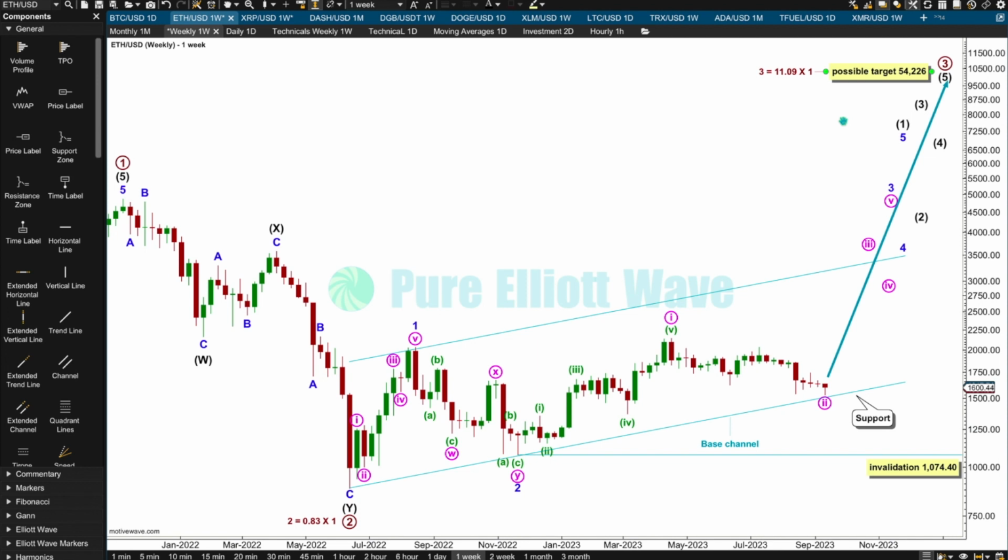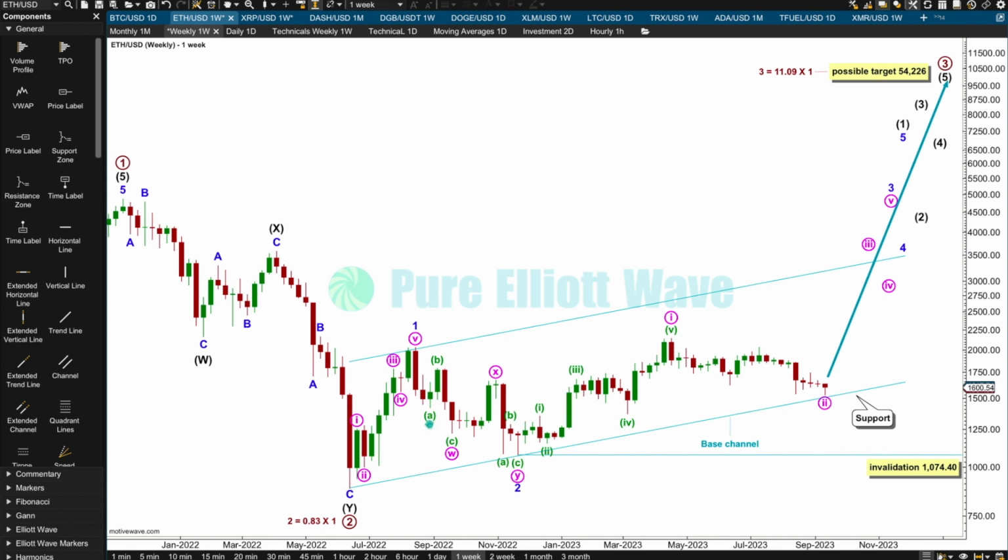I want to use the same approach for all of these markets, for these third waves, and so my targets come with a huge caveat, a bucket load of salt, and I'm not using them for my own investing purposes. I'm only putting them out there as possible ideas of where these markets could go, just to get a general idea. That's all they are. So if primary 3 reaches 11.09, the length of primary wave 1, which is an extreme Fibonacci ratio, then a possible target would be 54,226.